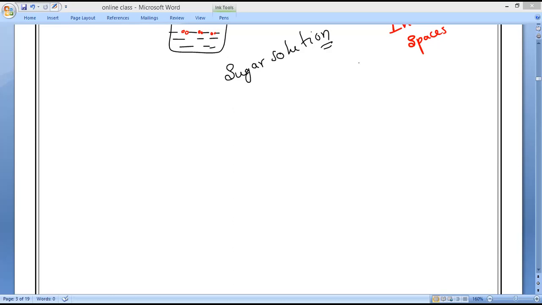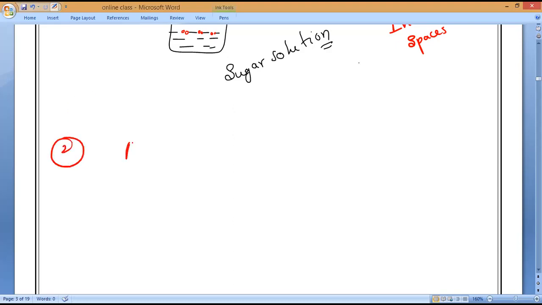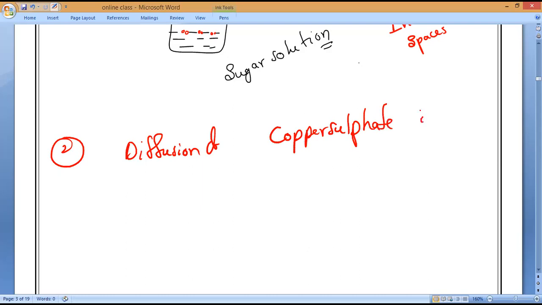Next one, diffusion of copper sulfate into water. That is the second experiment. What is the second experiment? The first one is burning of an incense stick, and the second one is diffusion of copper sulfate in water. Shall we start? Diffusion of copper sulfate in water.